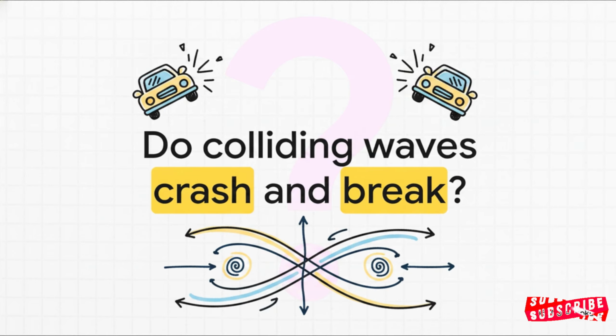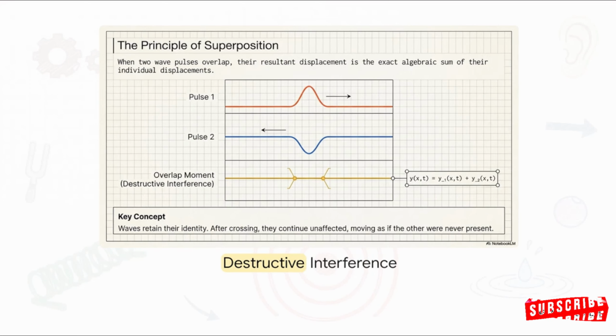When two physical objects, like cars, meet head-on, they crash, they break, matter is violently destroyed. But do waves crash and break when they meet? The answer is no. Waves do not break. Because they are just overlapping energy, their displacements simply add together algebraically. This is known as the principle of superposition.